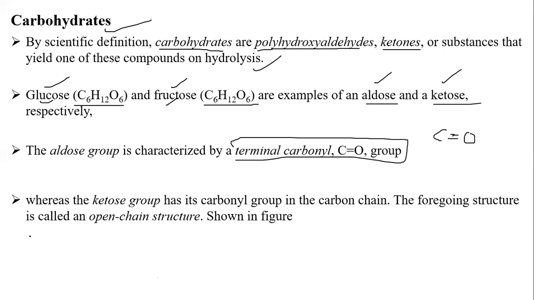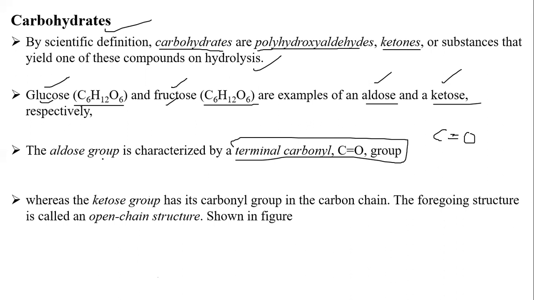The foregoing structure is called the open chain structure. In organic chemistry, if you remember from your plus two or intermediate courses, we have read about two types of organic compounds, aliphatic and aromatic. That is, long chain, open chain structures and closed chain structures. Those are called aliphatic and aromatic structures respectively. That's a long subject, we will discuss it some other time, but for today's class, just remember these groups.